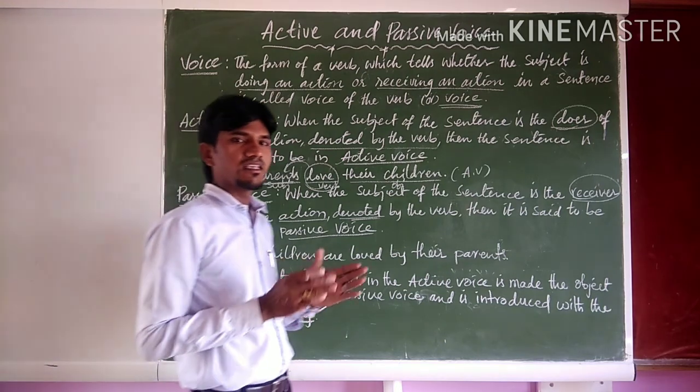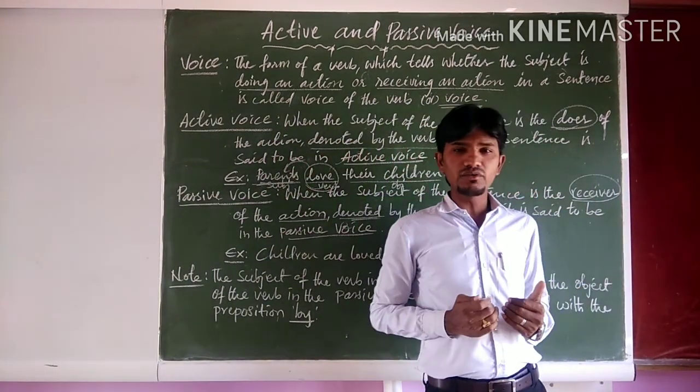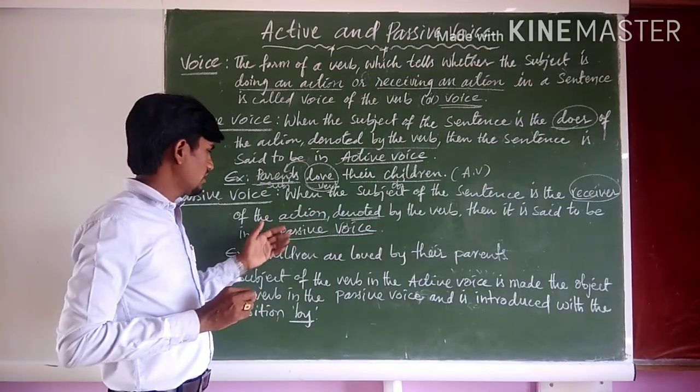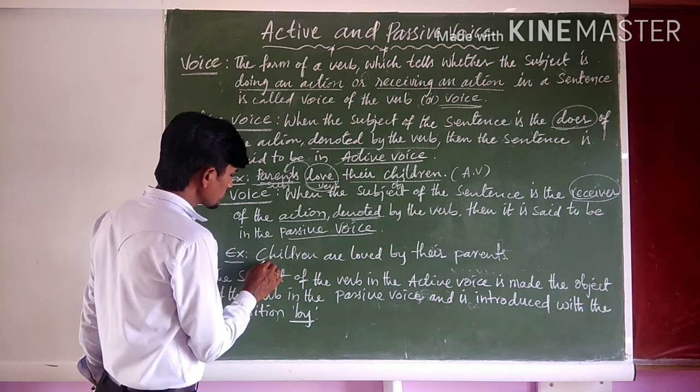In a sentence, if the verb shows that the action is received by the subject, then it is said to be in passive voice.